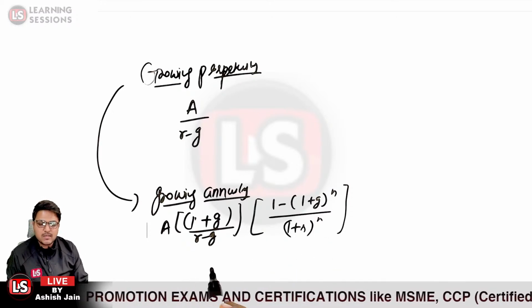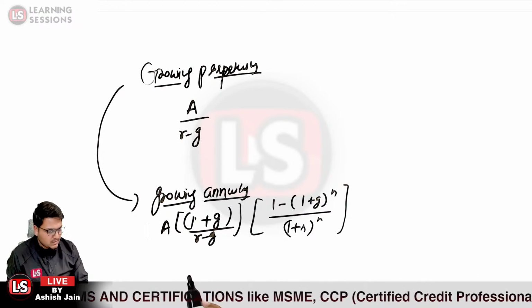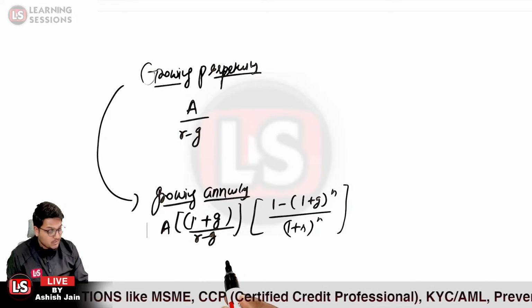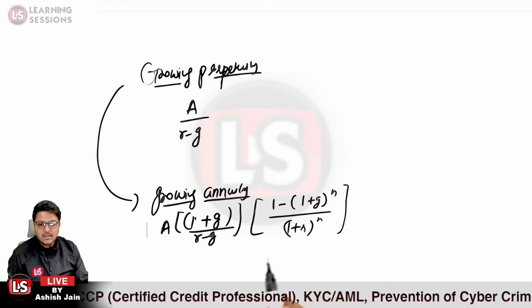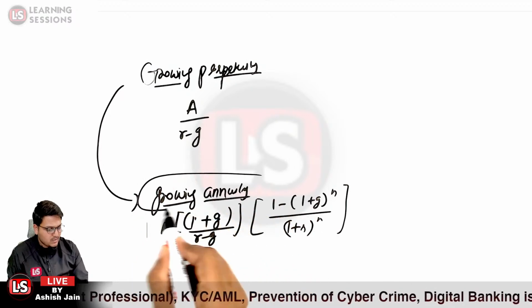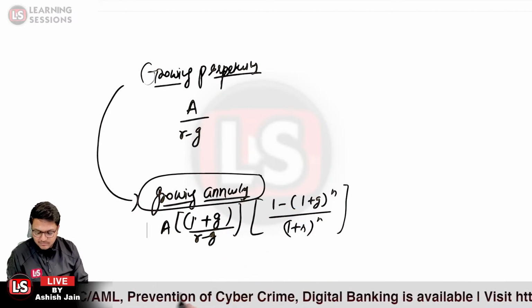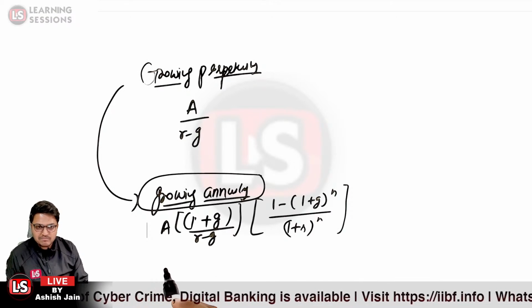Where R is the discount rate, G is the growth rate, and A is the amount that is being received, and that is growing. This is the formula you need to use, and n is the tenor, by which we can calculate the present value of the growing annuity. Is that particular part clear?